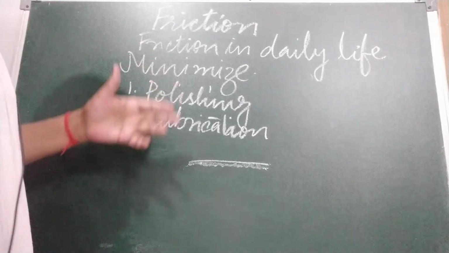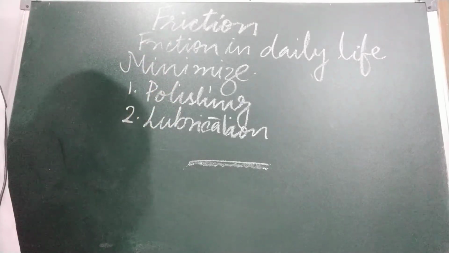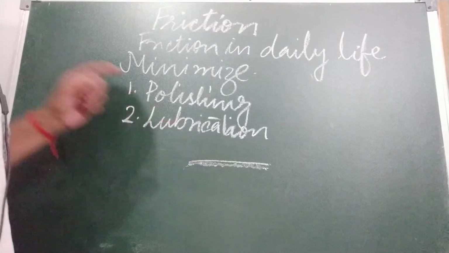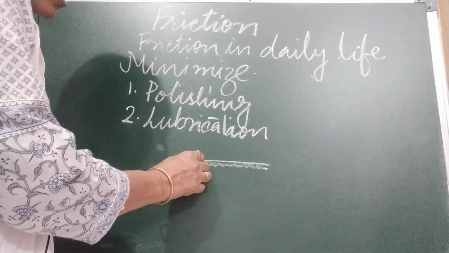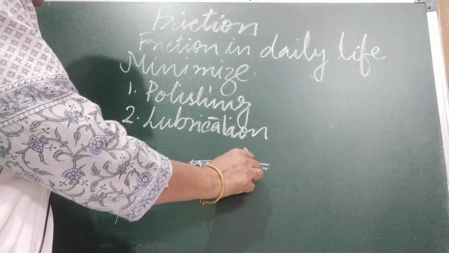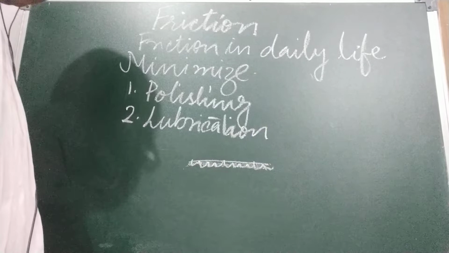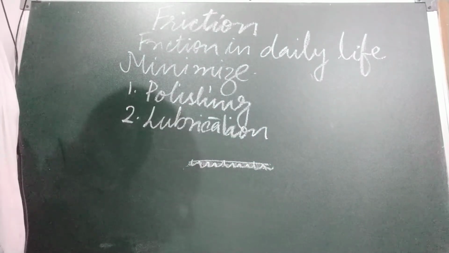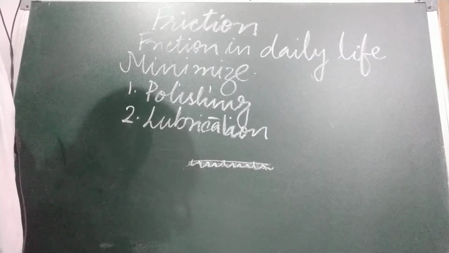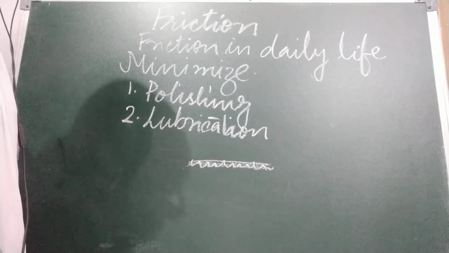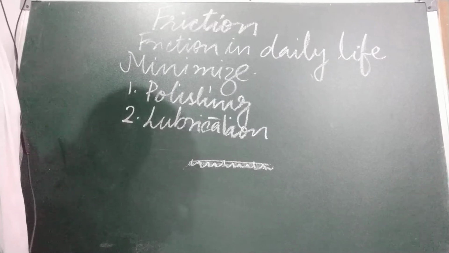Like in the case of latch of the gate, I told you, when we apply oil, that oil fills the grooves. That oil fills the grooves, and what happens? Easily the latch starts moving. Okay. The sliding surfaces then have a thin layer of the lubricant between them. The friction is then between the surfaces and the lubricant layer, which is much less.